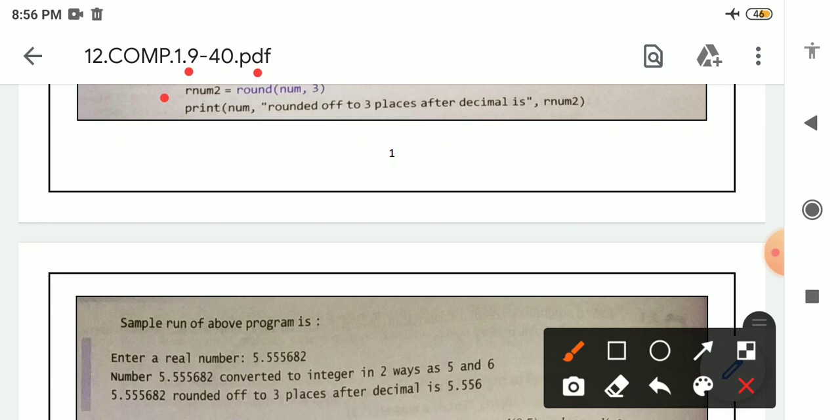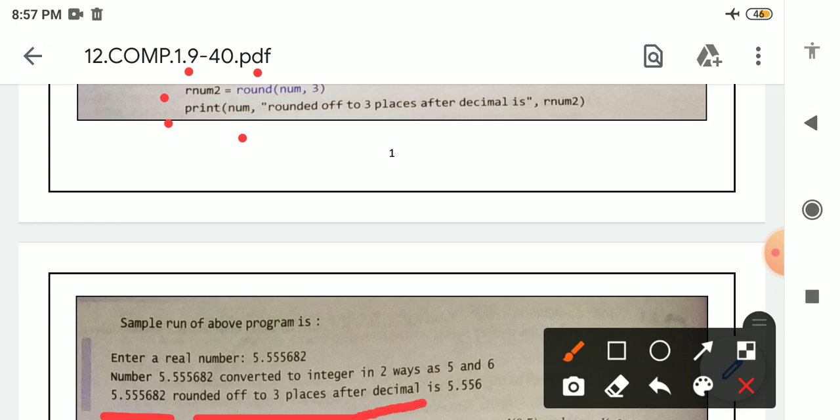So when this print statement executes, num contains the value which is provided by the user, which is 5.5555682. After that, in double quotation it is written "rounded off to 3 places after decimal", and this complete message will print on the output screen.